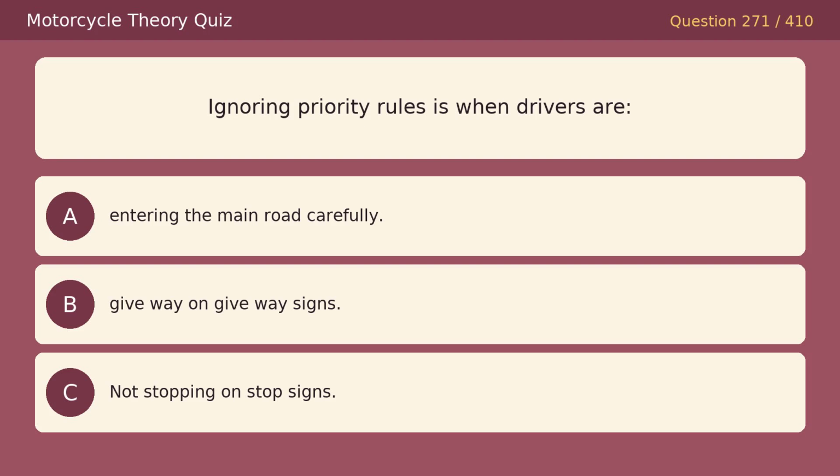Ignoring priority rules is when drivers are. Option A, entering the main road carefully. Option B, give way on give way signs. Option C, not stopping on stop signs. The correct answer is C, not stopping on stop signs.